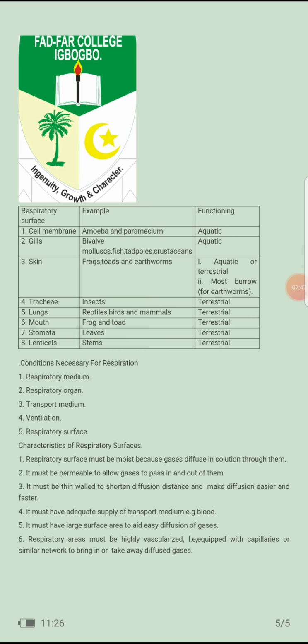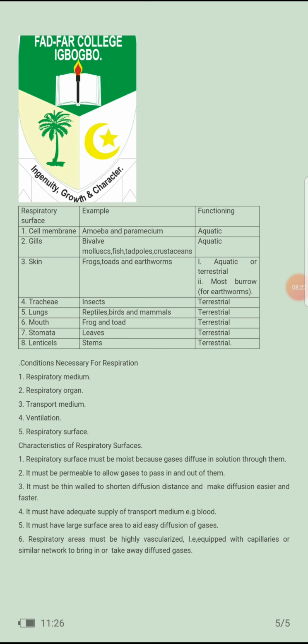Now, conditions necessary for respiration. What are the things that must be available before respiration can take place? Respiratory medium, that means the medium in which the respiration is going to take place. Respiratory organs, depending on the animal. For human, it is the lungs. Transport medium. What are the transport medium? Is it through blood or water? Ventilation, there must be enough ventilation. Respiratory surfaces, yes, there must be respiratory surfaces.